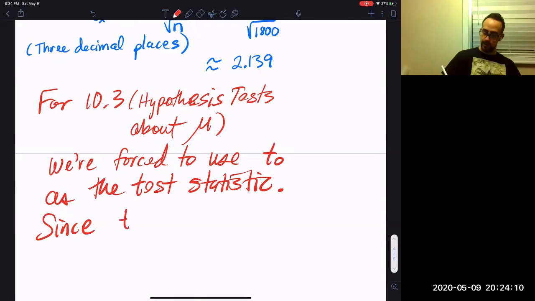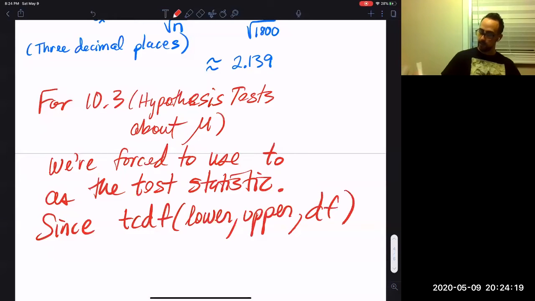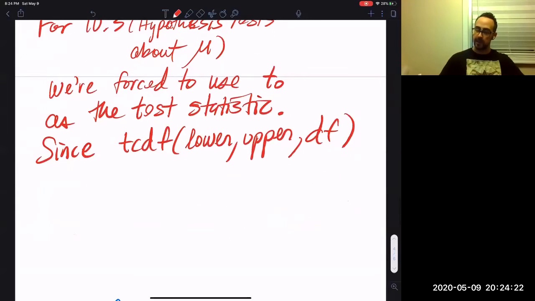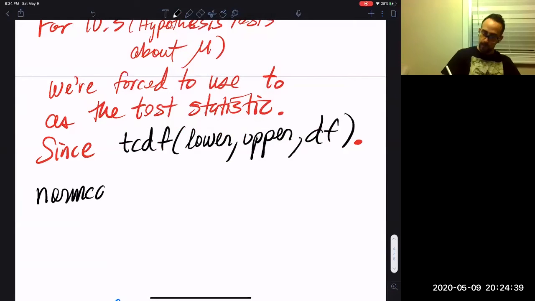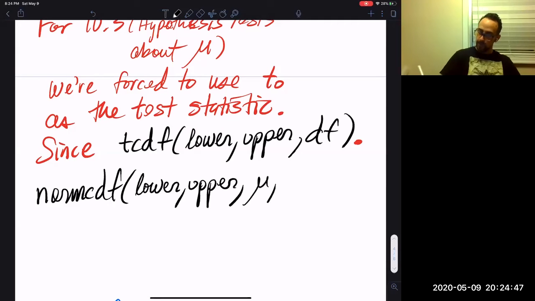Since TCDF takes in lower, upper, and then degrees of freedom. That's the only way TCDF will work. Now think about norm CDF. Norm CDF works like this. Compare that with this: with norm CDF we can enter lower, upper, mean, and standard deviation, so we're allowed to use any normal distribution.